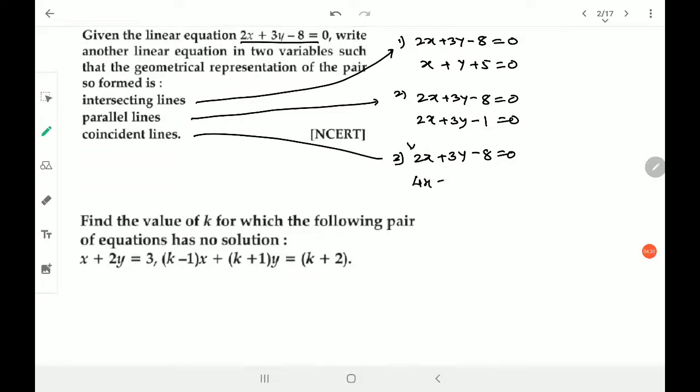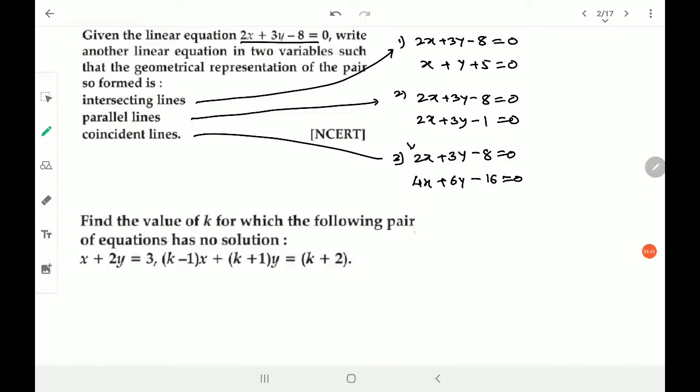So 4x plus 6y minus 8 is equal to 0, and that would be my coinciding lines. You can check a1 upon a2 is equal to b1 upon b2, and it is equal to c1 upon c2. Conditions you need to remember at any cost. Second question, quickly we'll go ahead.